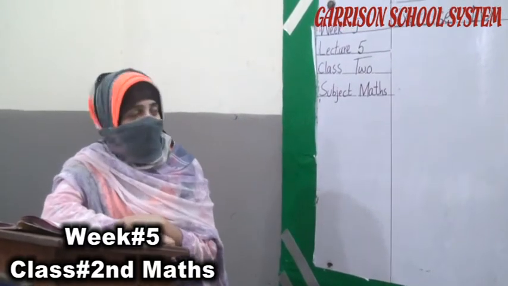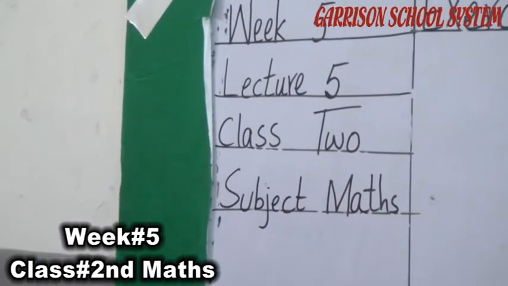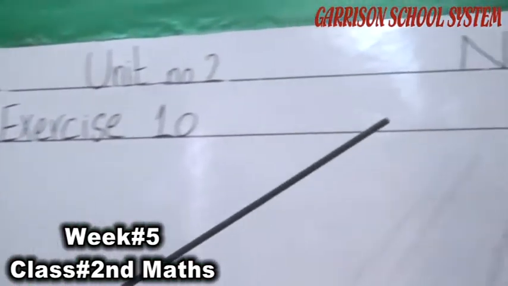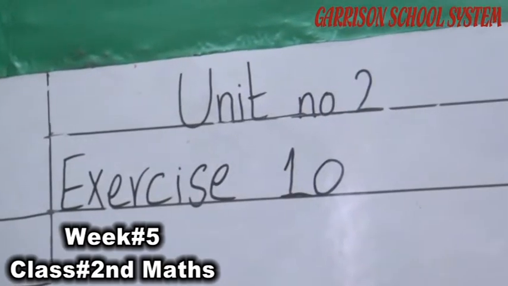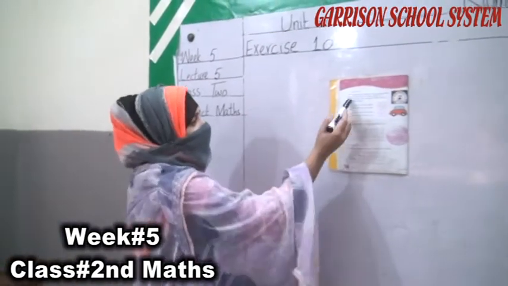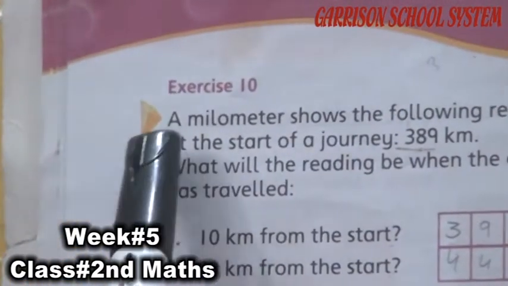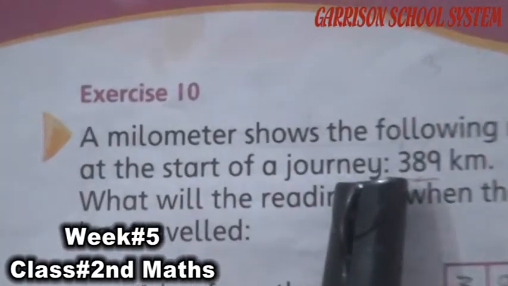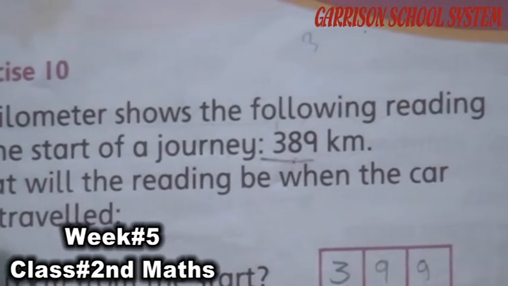Today we are going to start our lecture number 5, and also week 5. Unit number 2, numbers. Today we will solve exercise number 10 on page number 22. Okay, student, look at exercise number 10. What is the statement? A milometer shows the following reading at the start of a journey: 389 kilometers. What will the reading be when the car has traveled?